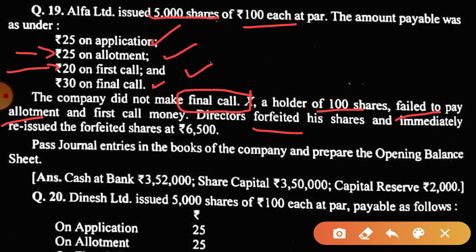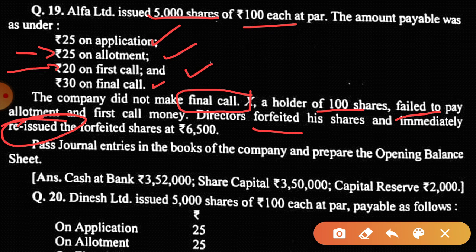The director forfeited his shares and immediately reissued. This is another concept. We have covered forfeiture of share just now, and I'll tell you about reissue as well, for rupees 6,500. Now you have to pass the journal entry and prepare the opening balance sheet.